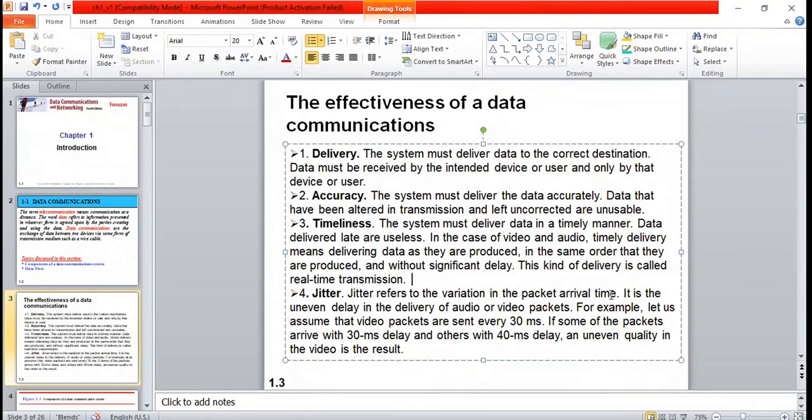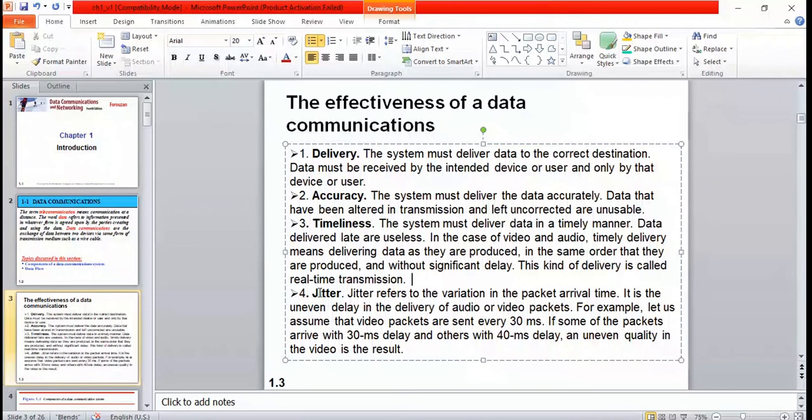Some packets may arrive at 30 milliseconds and some other packets may arrive at 40 milliseconds. If this is happening, what happens? The quality of the video is uneven. You can observe this, and it also depends on the network speed. Depending on the network speed, this may happen. So always, what is the expectation? The jitter should be less, so that the quality of the video you get is better.